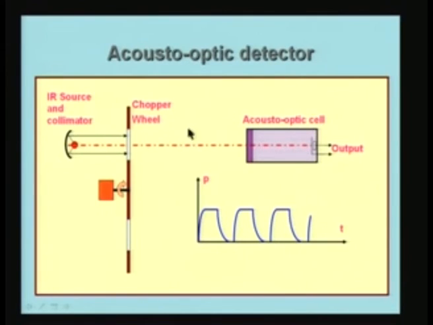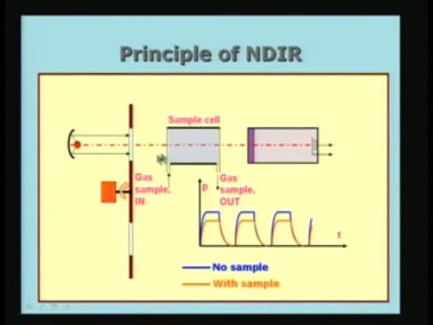Okay. So, that is a very important thing to notice. So, now what is the use of this? If I keep in front of the acousto-optic cell a sample cell where I am going to allow the gas sample to go in and out, this is a sample in which I want to find out whether there is carbon dioxide or whatever species I am interested in.